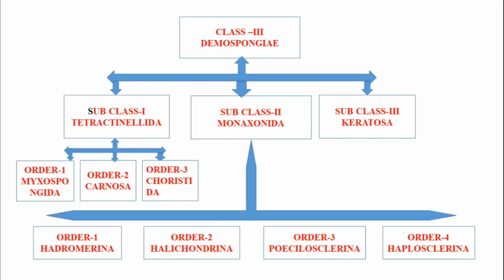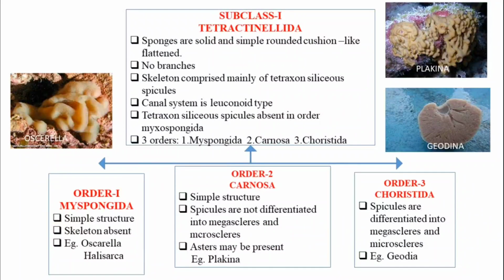Order 1 Hadromerina, order 2 Halichondrina, order 3 Poecilosclerina, order 4 Haplosclerina. Let us see all these orders.